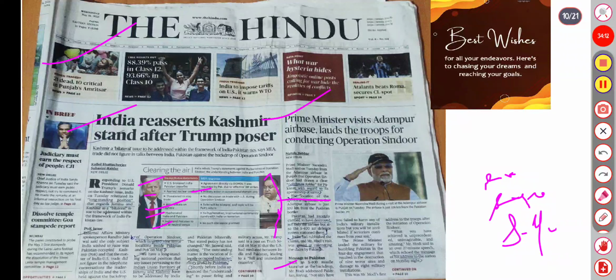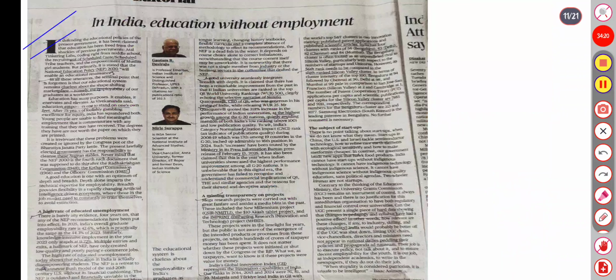So it is achievable, unprecedented, unimaginable in 27-minute speeches. So echoed the message. Next is moving to a topic about India's education without employment.